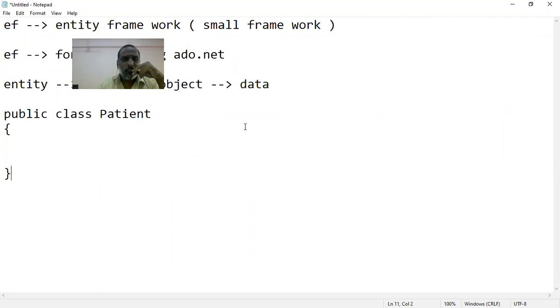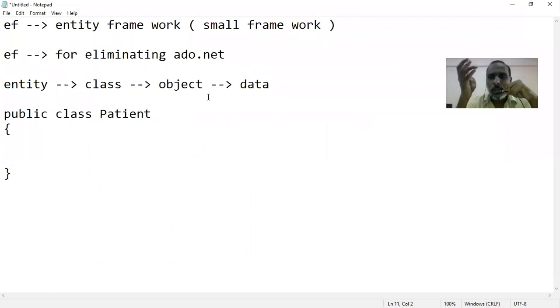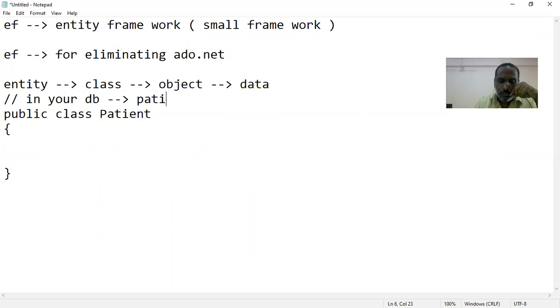Now let us say in your DB there is a patient table. Let us say the patient table has some columns: PID, F name, L name, age, and blood group. You will be knowing the data types of these columns.